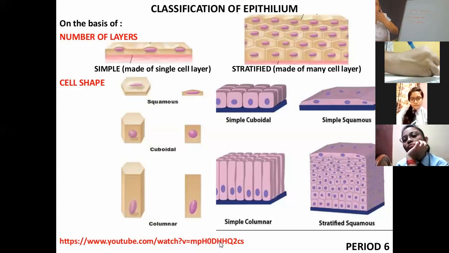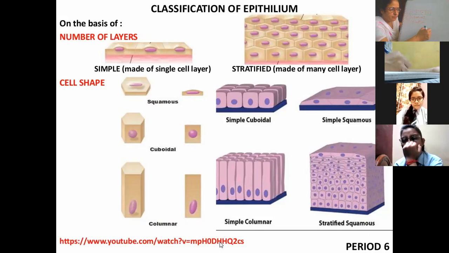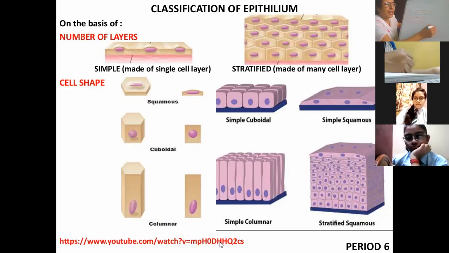Now what is the pancreas? The pancreas is an organ lying behind the stomach, a carrot-shaped organ.